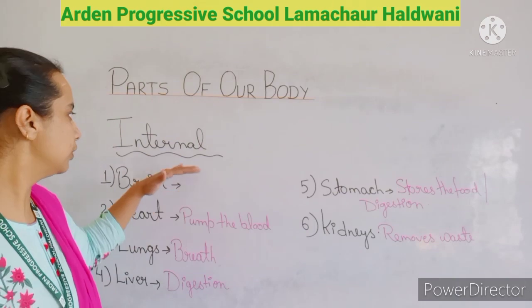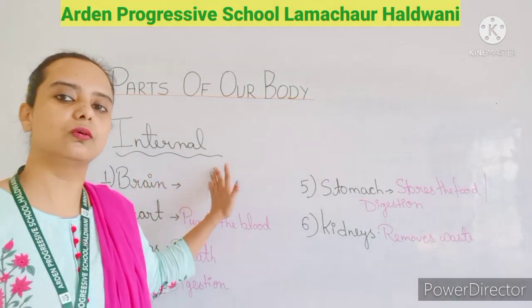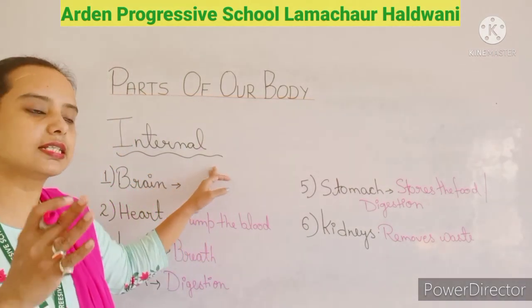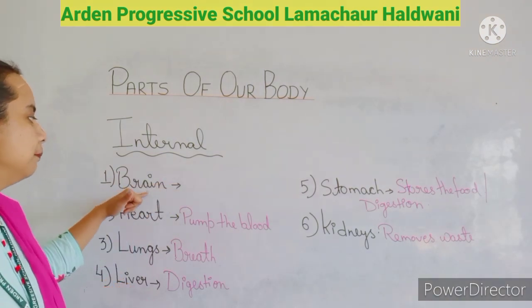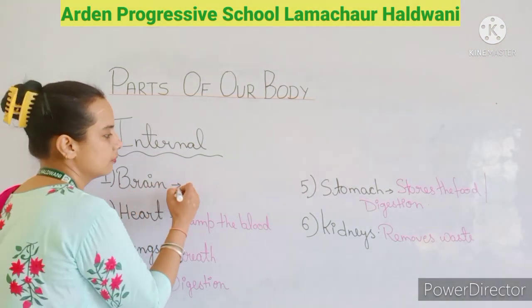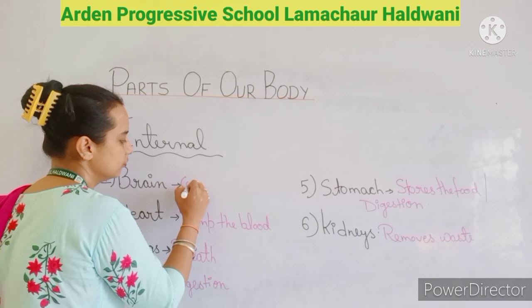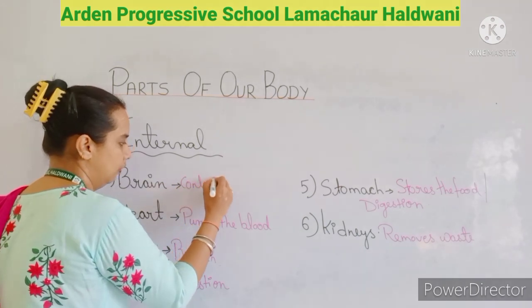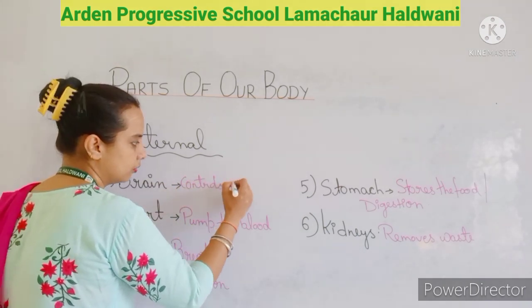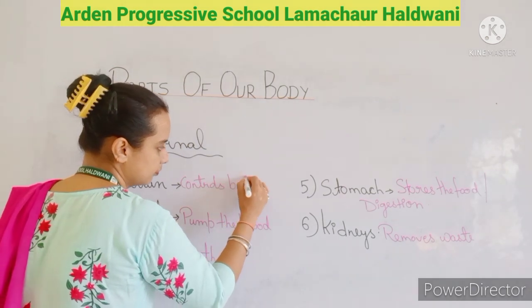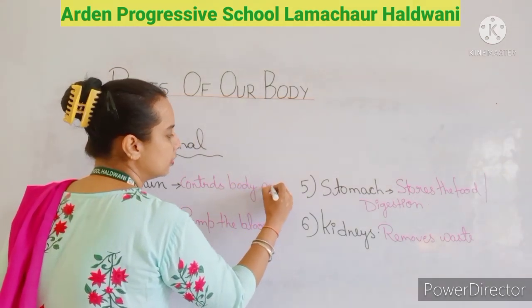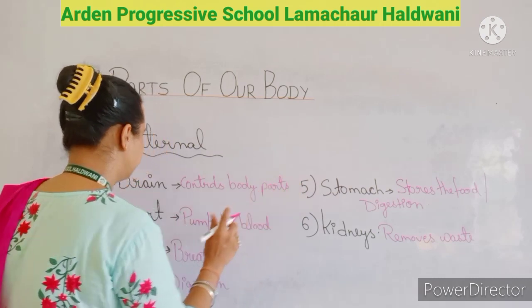Internal body parts are those which we cannot see with our eyes and are present inside our body. Brain controls body parts, all the body parts.